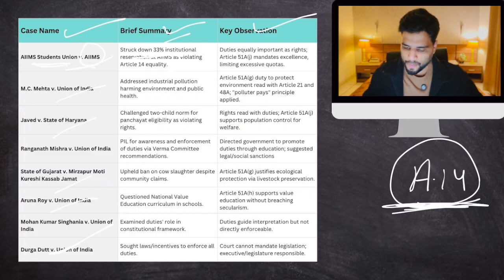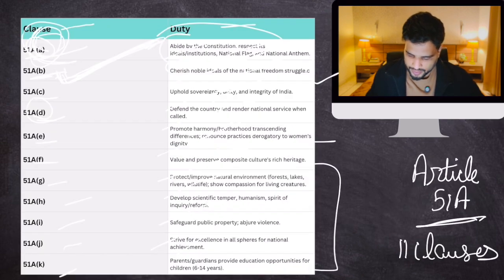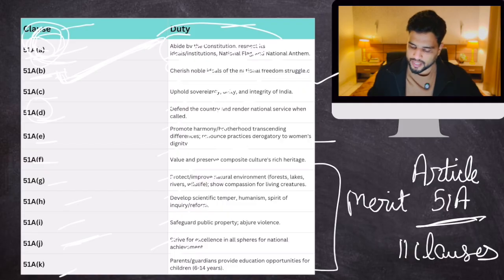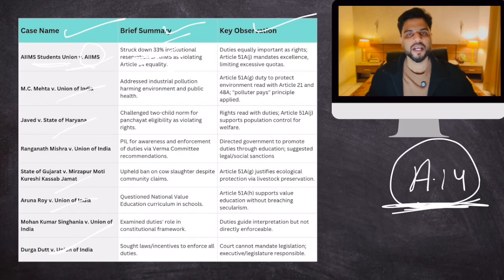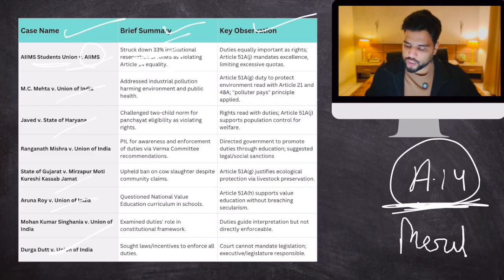So the court said that as per Article 51A, sub-clause J, strive for excellence in all spheres for national achievement, it is everyone's duty to strive for excellence. That means strive for merit. And by giving 33% reservation, you are basically sacrificing merit, which is a violation of a fundamental duty. So in that light, we will say that this reservation is violative of Article 14.